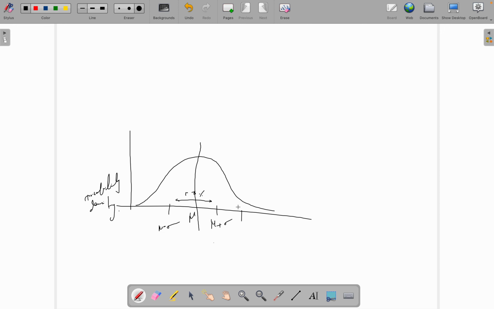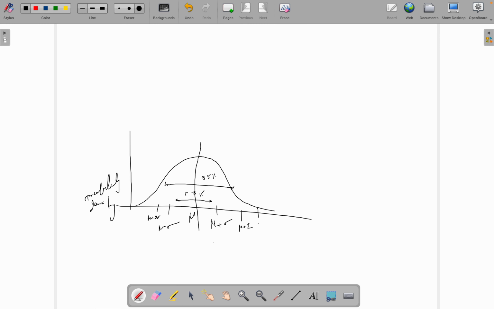Okay, 68%. And within two standard deviations, mu plus 2 sigma, 95% of data is covered. And within three standard deviations, mu plus 3 sigma, this interval covers 99.7% of data.